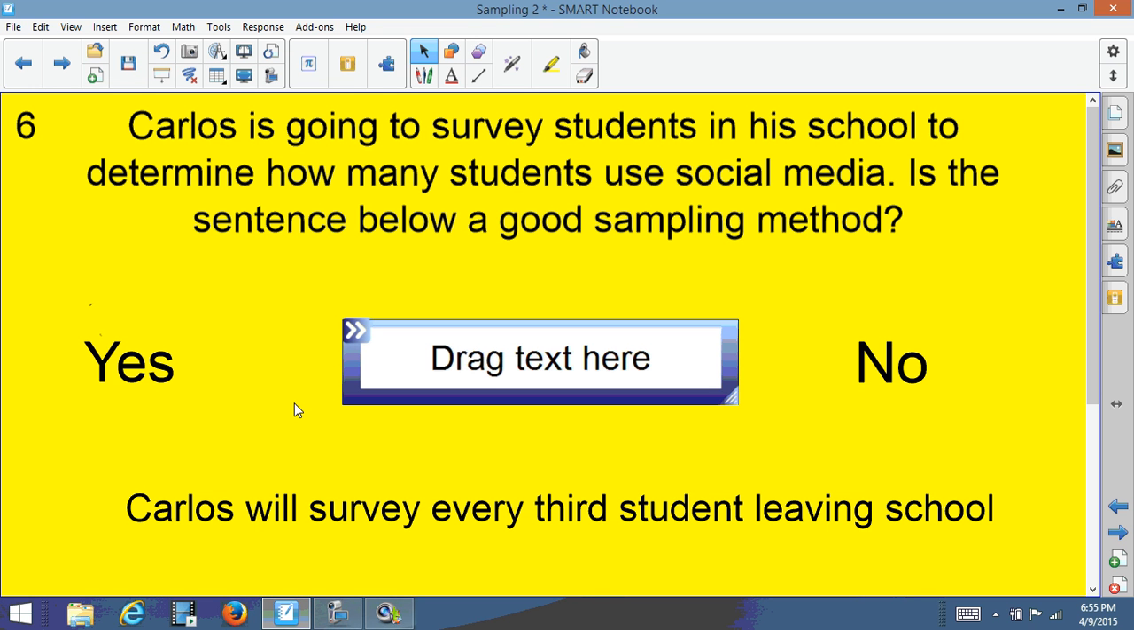This seems pretty good to me. So I would say yes, because he's getting everybody who's leaving the school, so he's getting a large population. He doesn't have to count everybody, but every third student. So I would say yes.